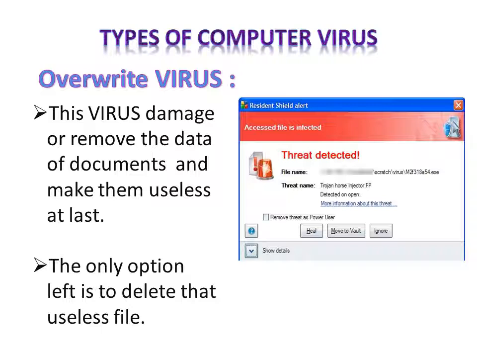This is the overwrite virus, because the file is infected or overwritten by the virus. Then the only last option is that you have to delete the file.